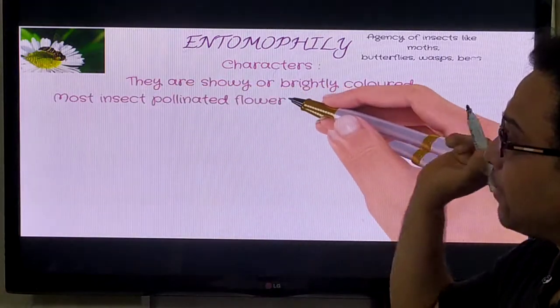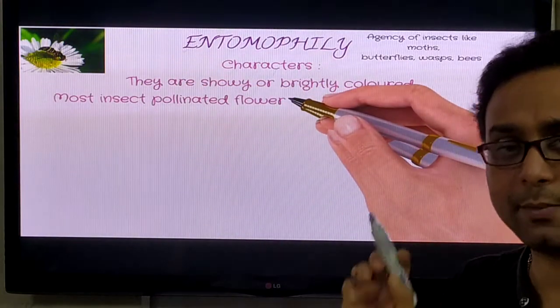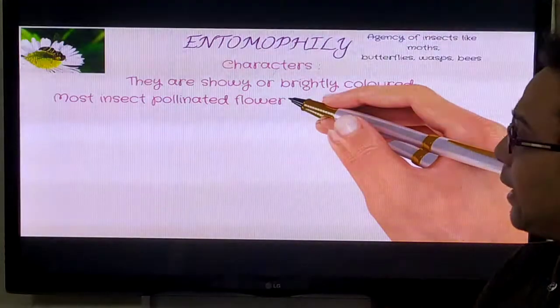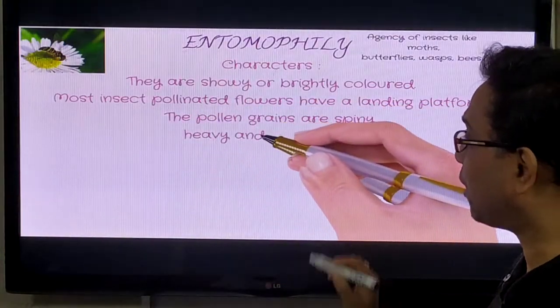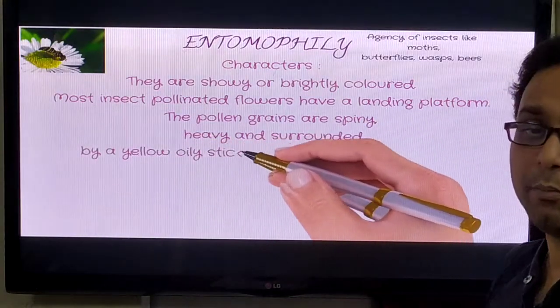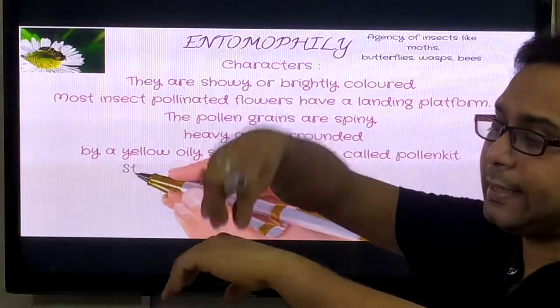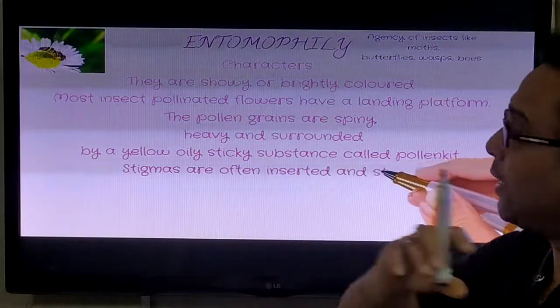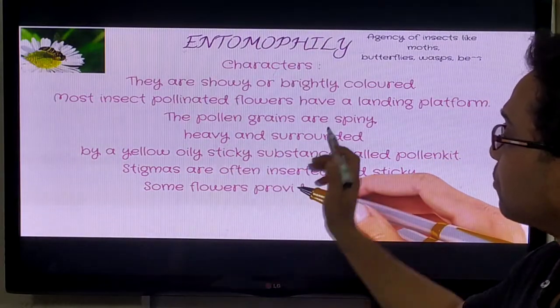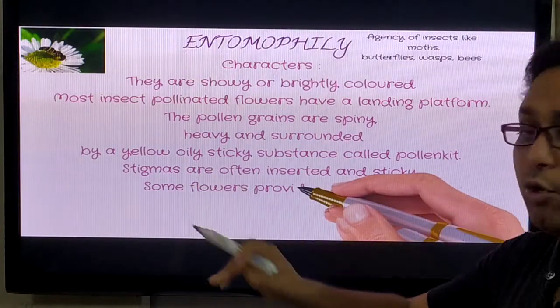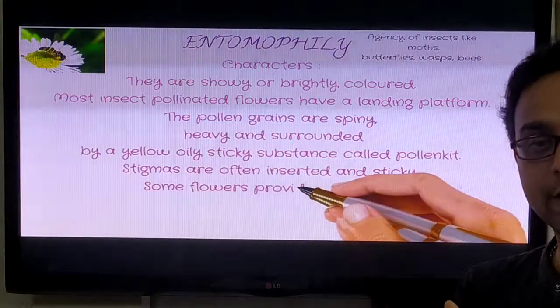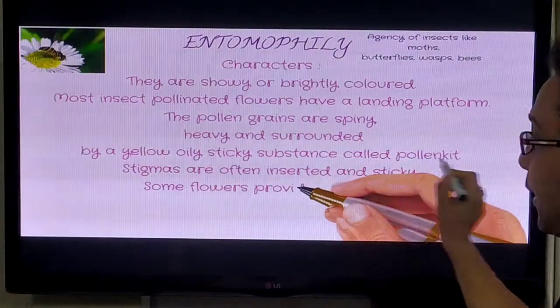Here the flowers and plants have some characteristic features: they are showy or brightly colored. Most insect-pollinated flowers have a landing platform, that means a place where the insect can land, right? The pollen grains are spiny, heavy and surrounded by a yellow oily sticky substance called pollen kit.